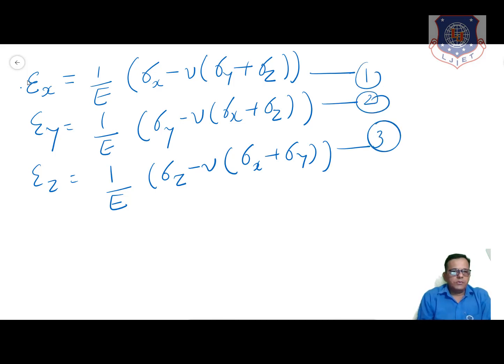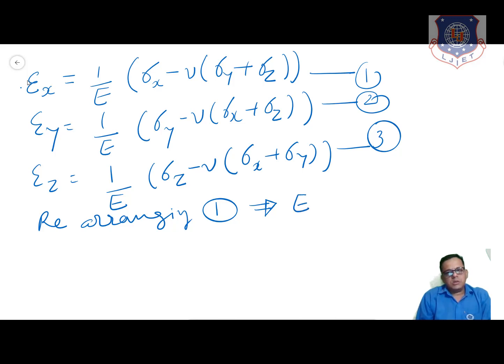Now if you rearrange them, say equation 1, we rearrange equation 1, what you will get, let us shift the side of Young's modulus, that will give you sigma x minus mu into sigma y plus sigma z.